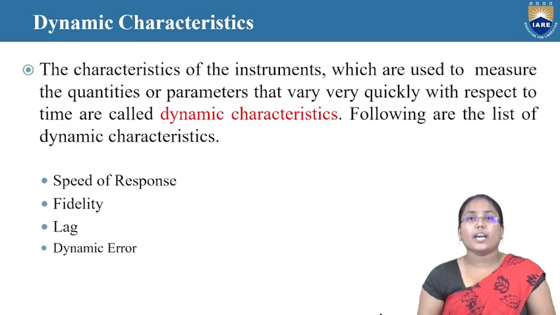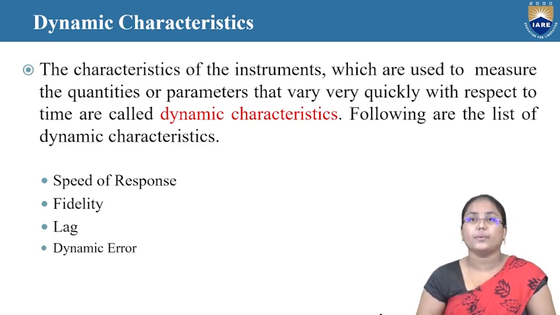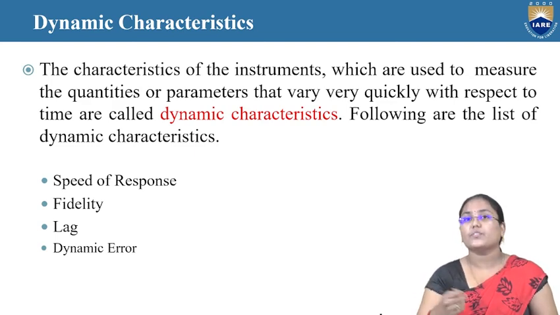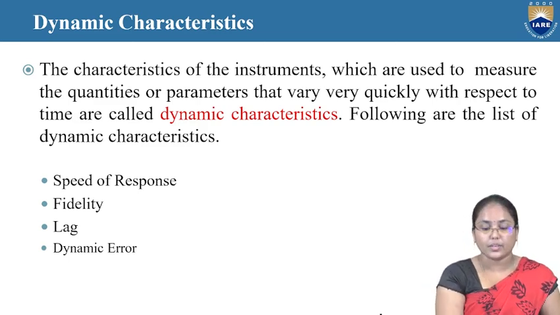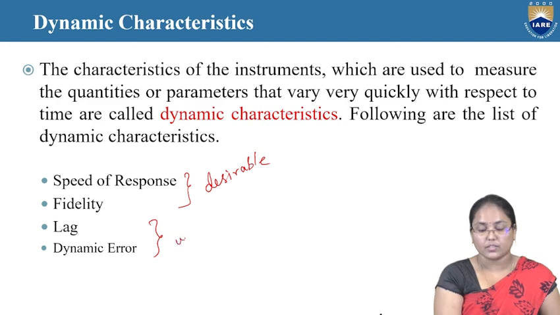Next, moving on to the dynamic characteristics. These are the characteristics of the instrument which are used to measure quantities or parameters that vary very quickly with respect to time. These are the list of the dynamic characteristics: speed of response, fidelity, lag and dynamic error. Here speed of response and fidelity are desirable characteristics, whereas lag and dynamic error are undesirable for us.